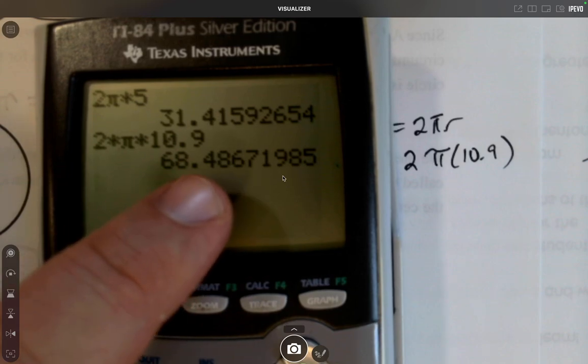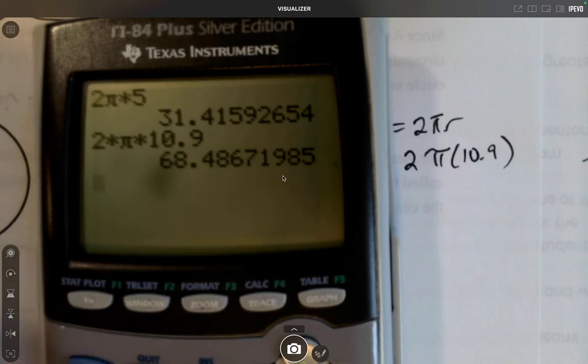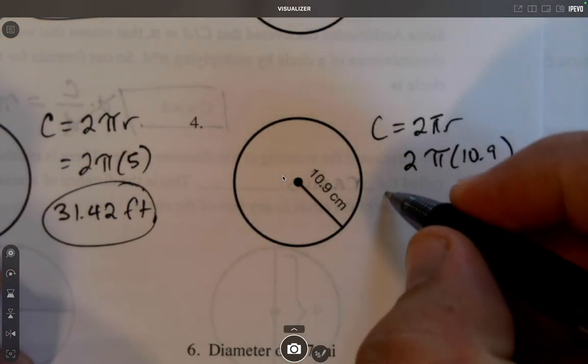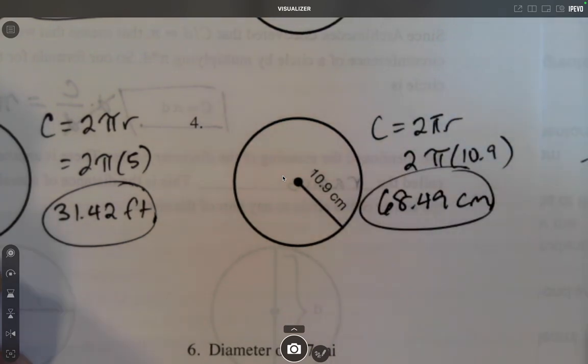Then we look just past that. The 6 is bigger than 5. So we have to round up that 8 to a 9 and make it 68.49. So the circumference is 68.49 centimeters.